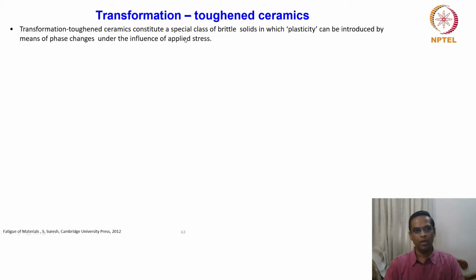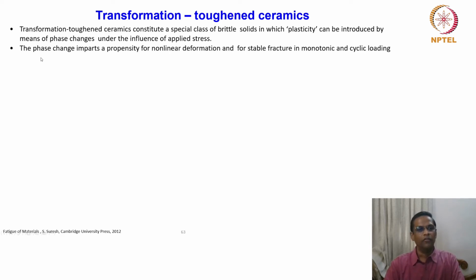One of the popular methods is improving the toughness through phase transformation. The phase change imparts a propensity for nonlinear deformation and for stable fracture in monotonic and cyclic loading. Okay, we were talking about how to improve the toughness by plasticity induced crack closure and all. There are also other toughness improving mechanisms.